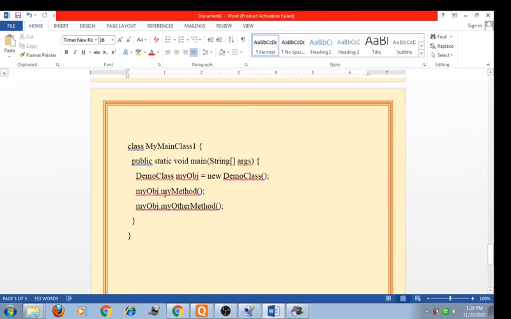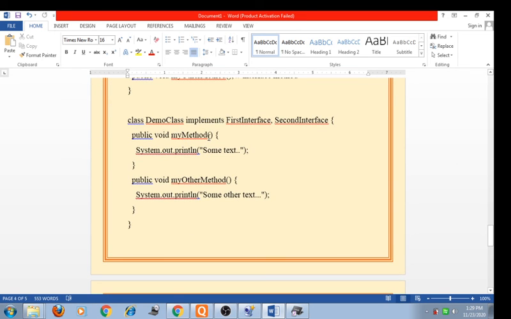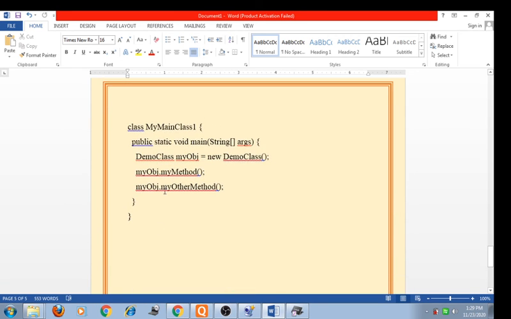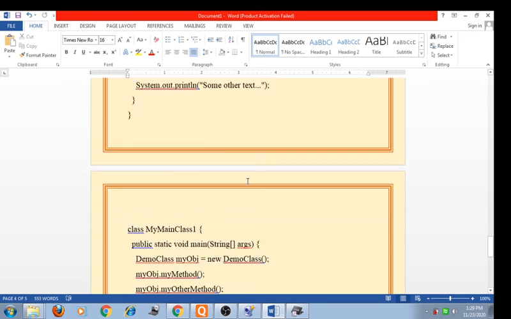When we call myObj.myMethod, control goes to myMethod and it prints the output some text. Now when we call myOtherMethod with the help of the object, control goes to that particular method and prints the particular message some other text.